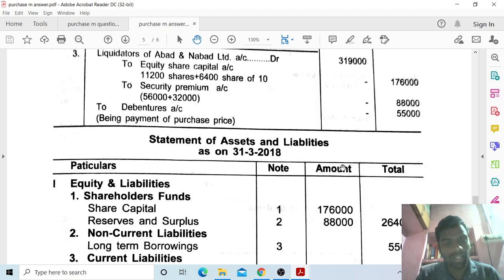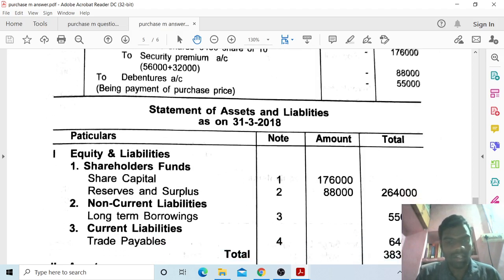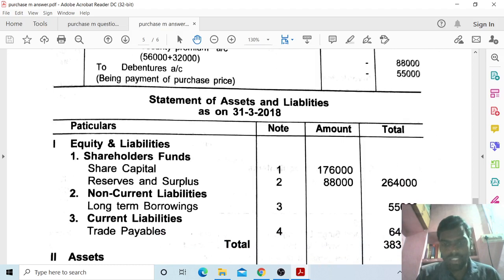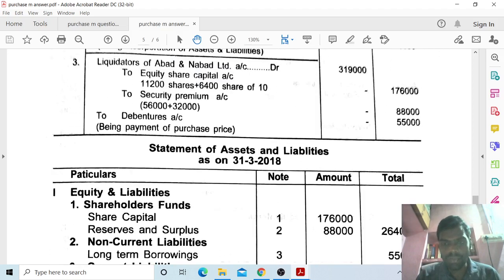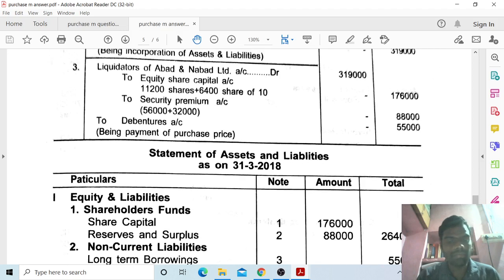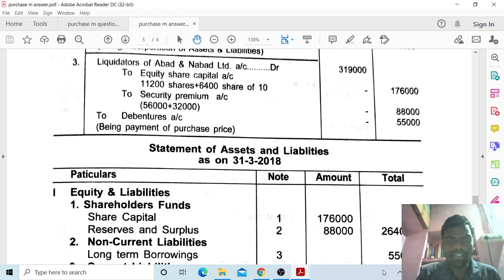So these are the opening entries of Kamayab Company Limited. Next, the statement of assets and liabilities as on 31/3/2018. Now let us see share capital 1,76,000, note number 1. Both companies' shares are added, 1,76,000. You have to take share capital.